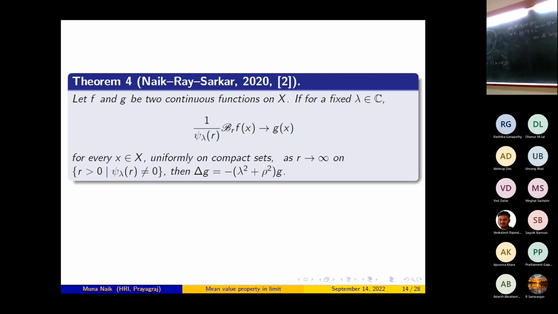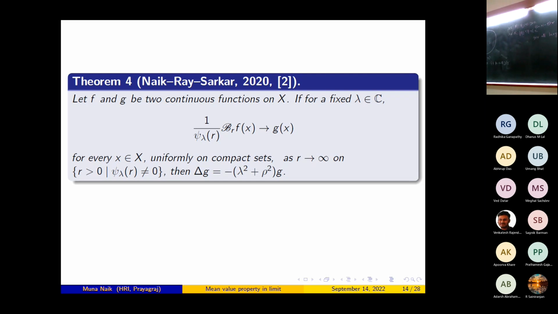Now it turns out that solving this problem is much more difficult than the sphere average case. As Euclidean analysts have pointed out, if lambda is equal to i rho, the ball average theorem gives a proof from which you can deduce the sphere average theorem.